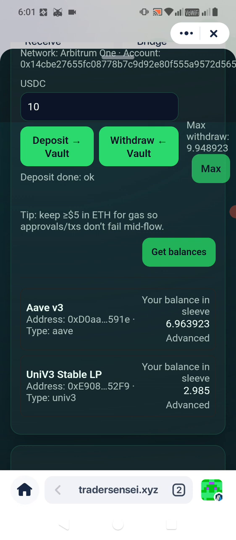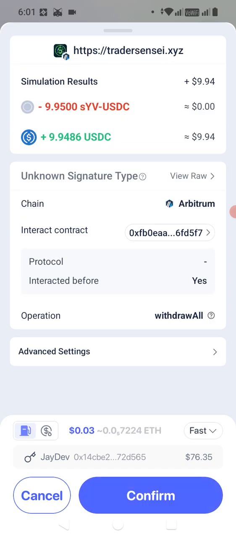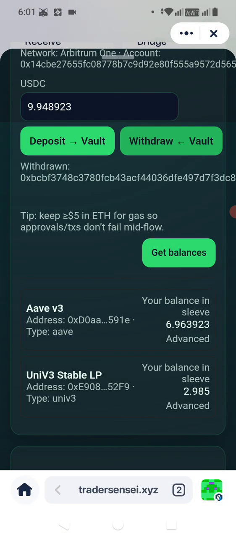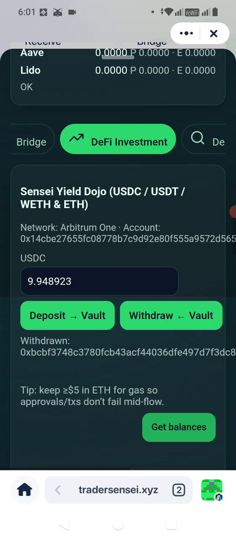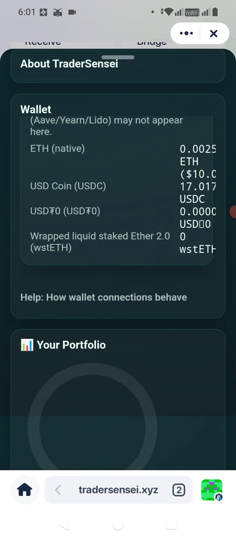So we'll test the max this time. You can enter the amount you want to withdraw, but we can go ahead and tap on max, which will take out everything. Then we'll tap on withdraw. It will withdraw everything out. We'll do a series of approvals here, so we're tapping on the confirm button. Everything is now withdrawn. So when you do a get balances, it is now 0, and we are back to 17 USDC.